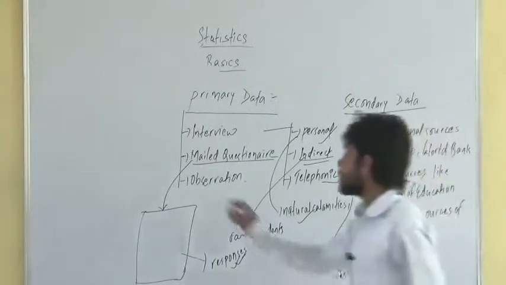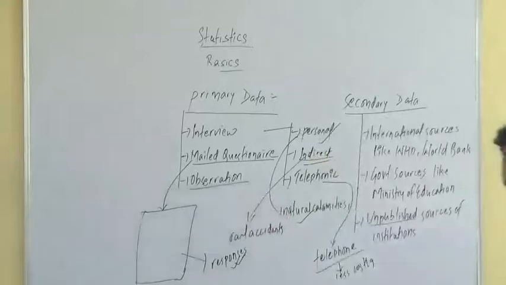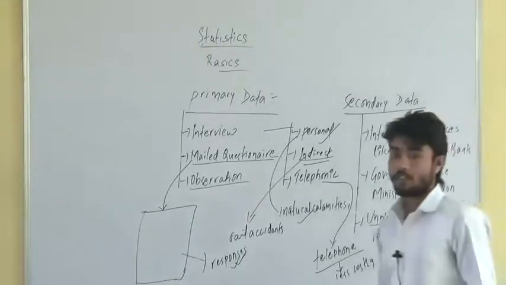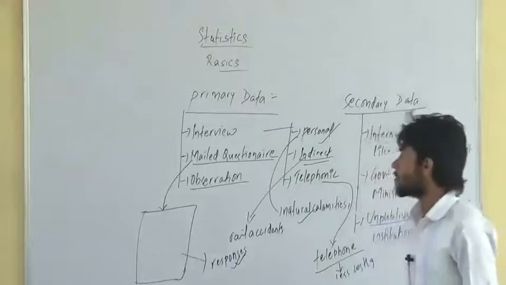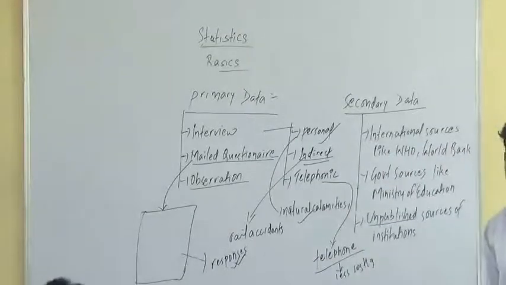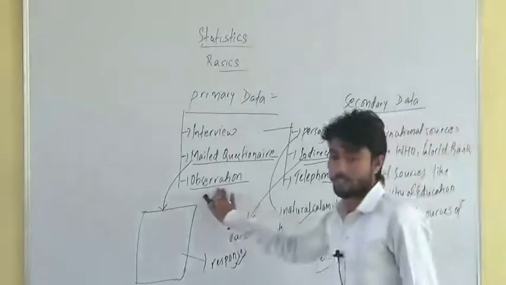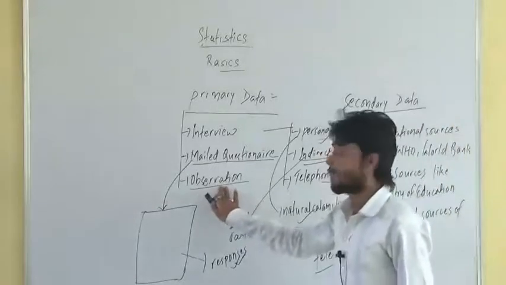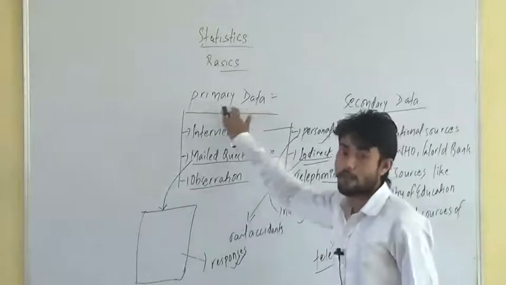What about observation? Observation is also one of the ways of collecting primary data. You observe with your eyes, you observe your surroundings and gather some information. You use your senses to gather data from primary sources.